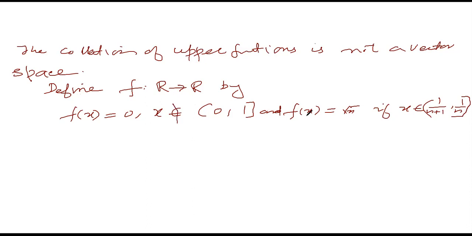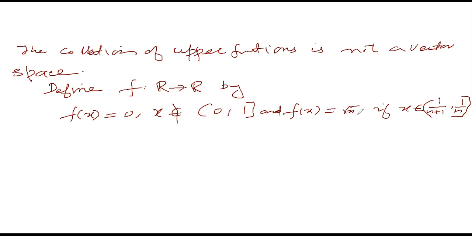Its value is equal to root n for x belongs to 1 over n plus 1 to 1 over n. So for n equal to 1, on the interval 1 by 2 to 1, the value of the function is root of 1, and for n equal to 2, f of x equals root 2 for x belonging to 1 by 3 to 1 by 2. So that's the definition, and you see this function is not bounded from above,